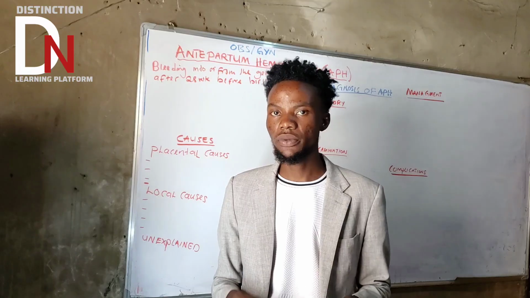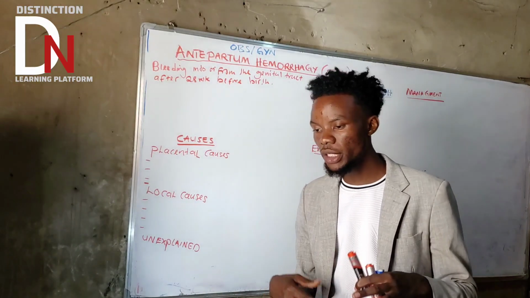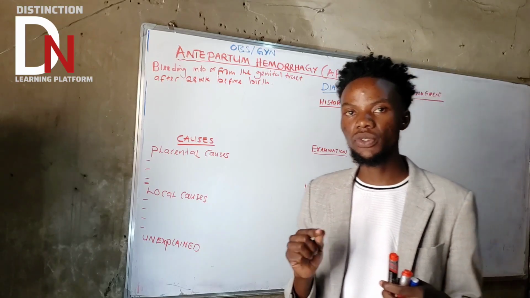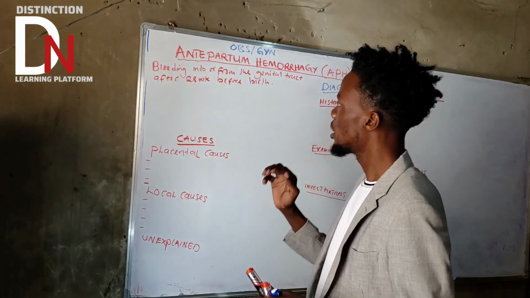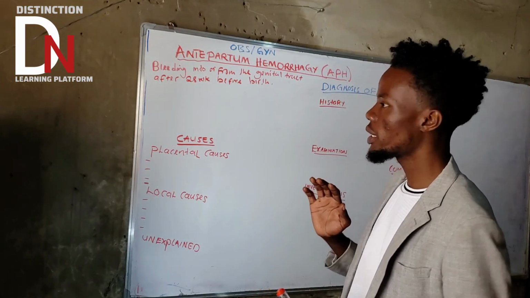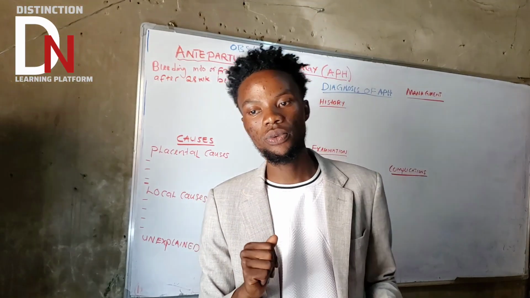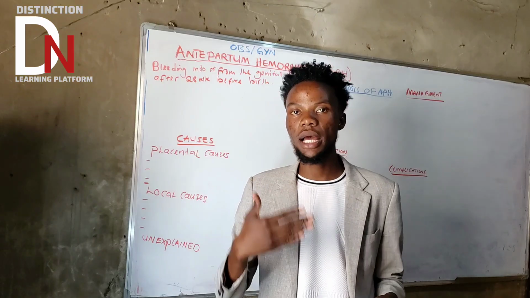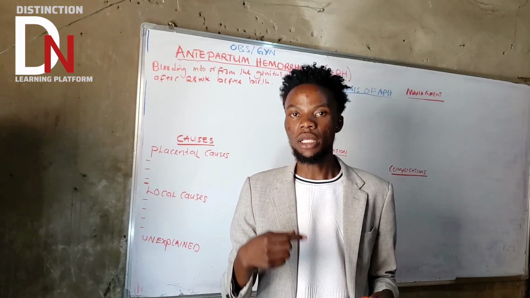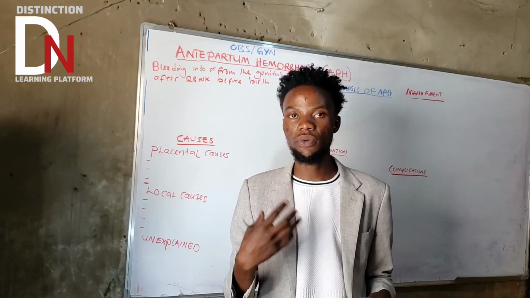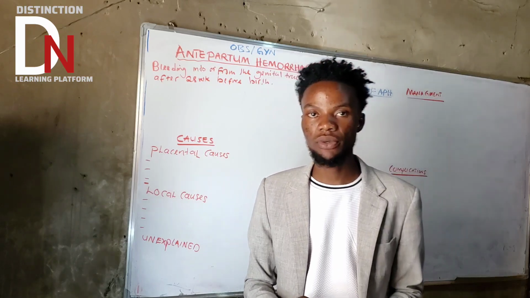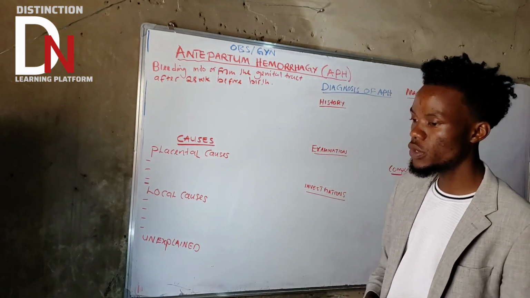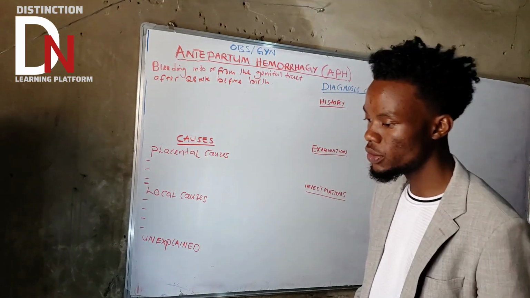Why am I talking about that? Although antepartum hemorrhage is before birth, it can also happen during birth, so we also include stage 1 and stage 2 of labor. If someone bleeds during stage 1 and stage 2, we consider it part of antepartum hemorrhage, one of the obstetric hemorrhages. Very important to consider that.